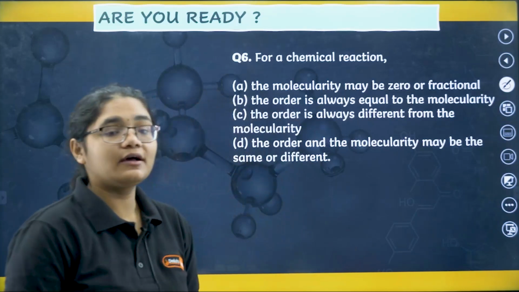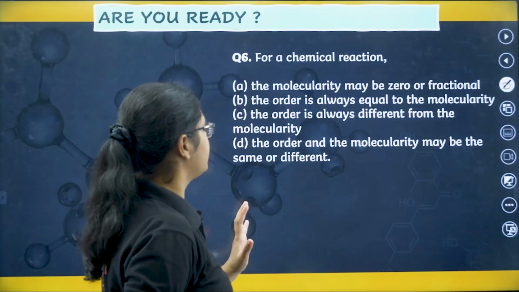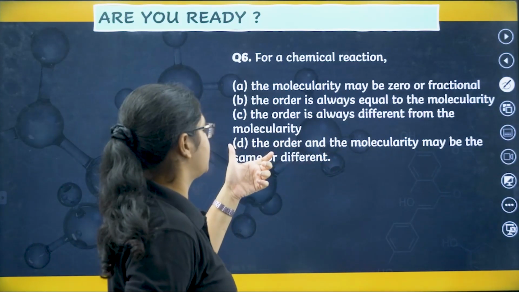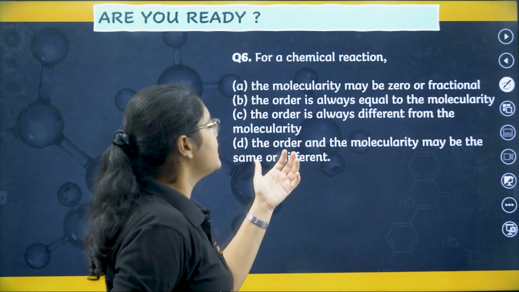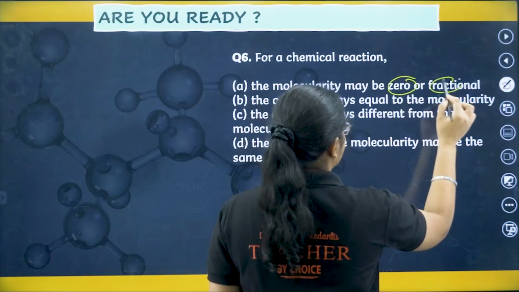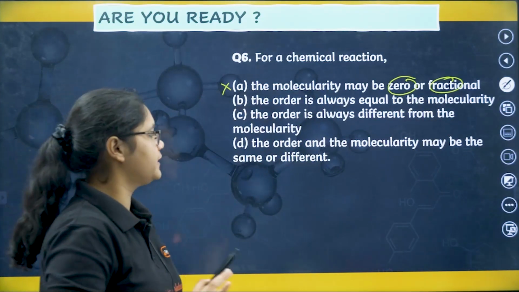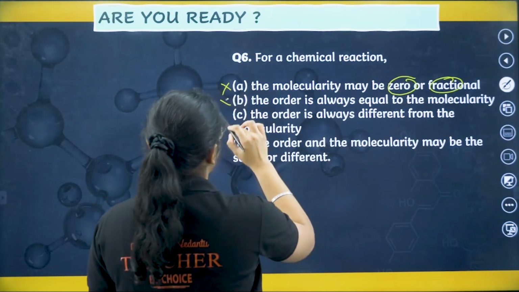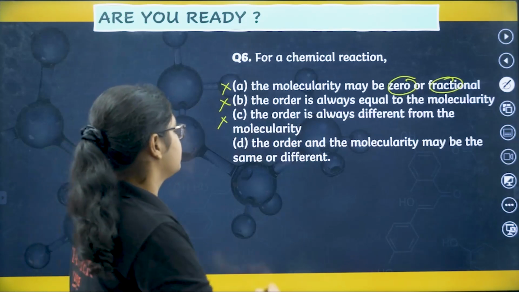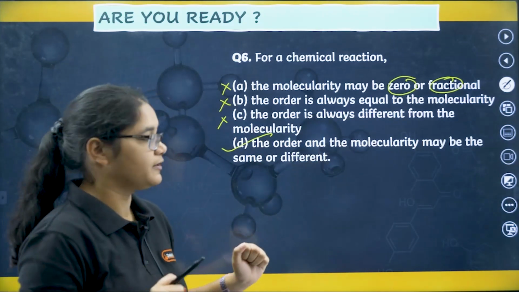Next, for a chemical reaction, the molecularity may be 0 or fractional order. The order is always equal to molecularity. The order is always different from molecularity. The order and the molecularity may be same or different. See, molecularity of a reaction is never 0 or fractional. It is always 1, 2 or 3, and 3 is the highest value. Rarely it goes more than 3. Order is always equal to the molecularity? No. Order is always different from the molecularity? No, it may or may not be same. So that is why order of the reaction and molecularity may be same or different.